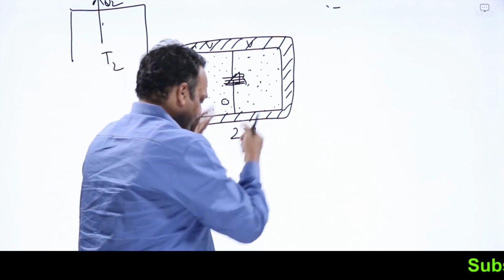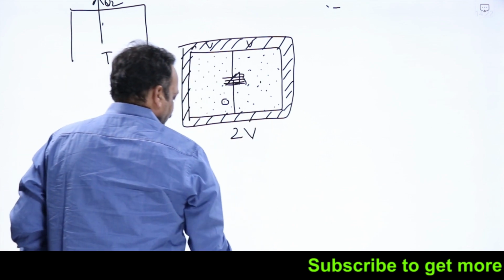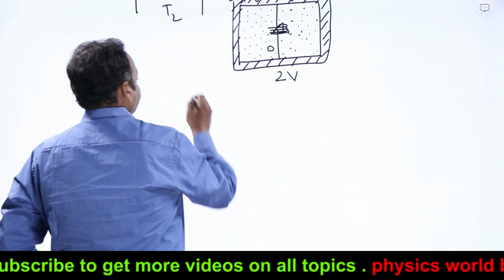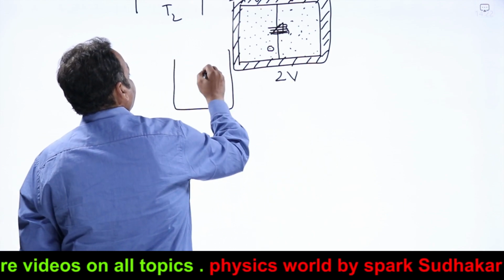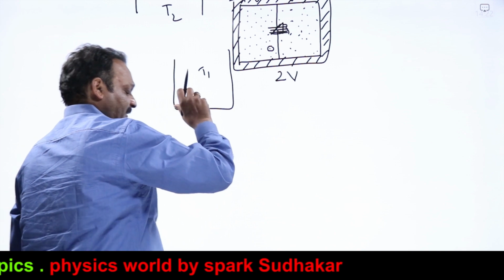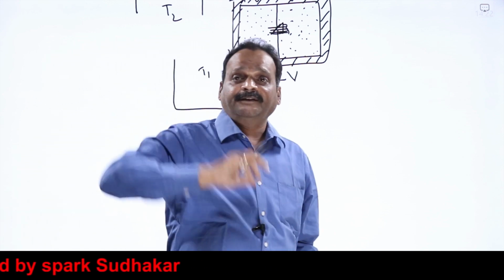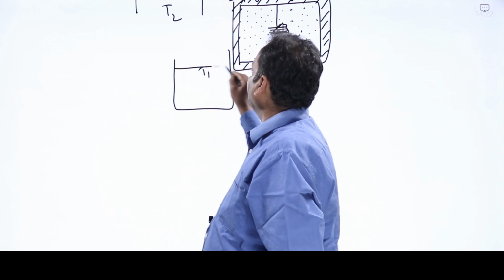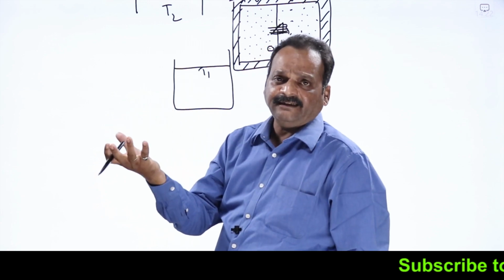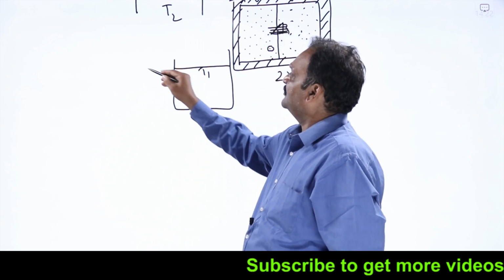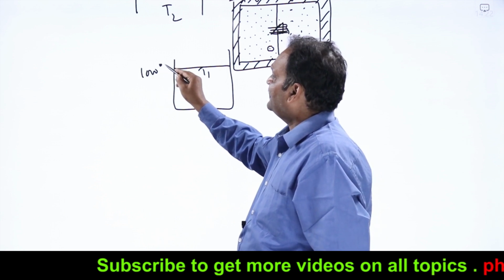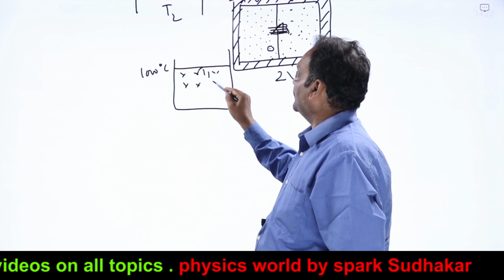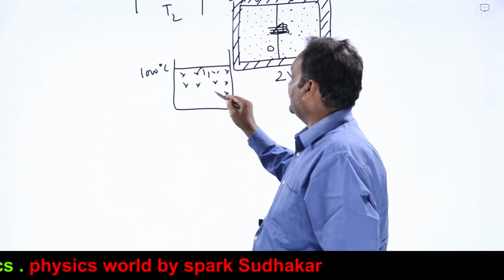Same earlier also in the Carnot engine. Source is at high temperature. Source is at high temperature means a system which is at high temperature, the molecular thermal agitation will be more. Molecules will be vibrating more and more violently. Let this source be some sample of iron which is at high temperature, say 1000 degrees Celsius. Iron is at 1000 degrees Celsius, that is acting like my source. What will happen? Because the temperature is very high.